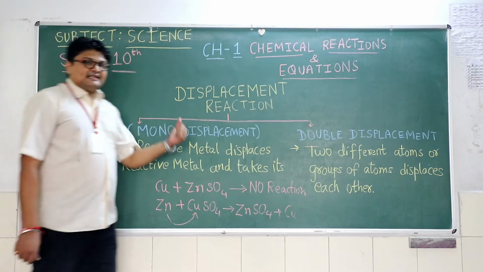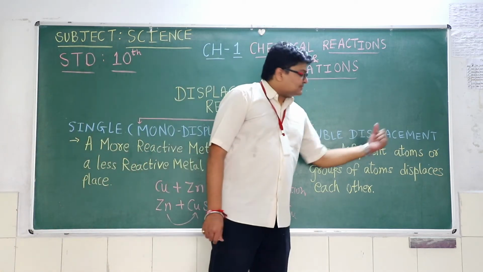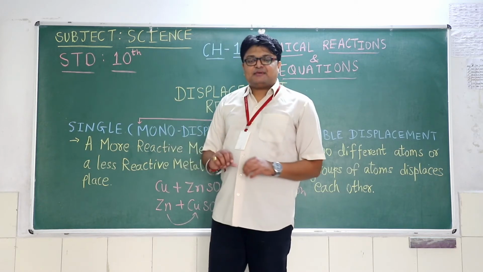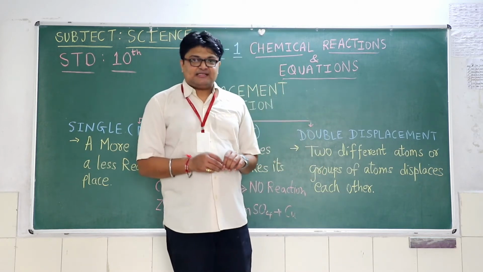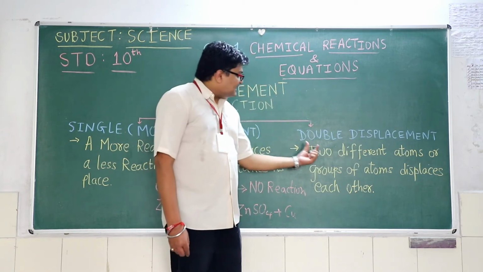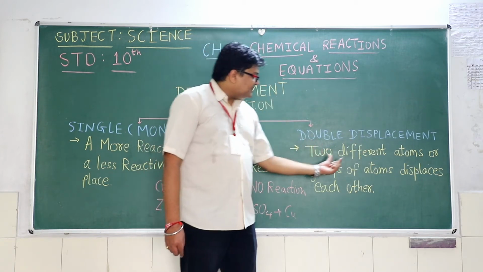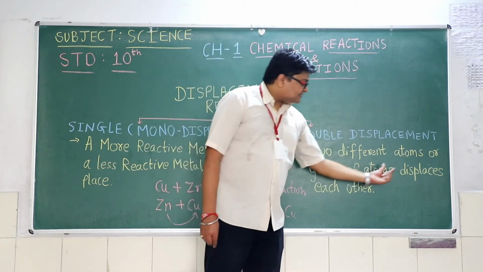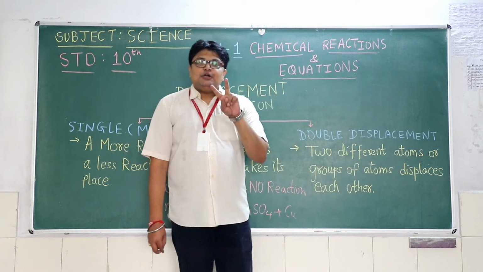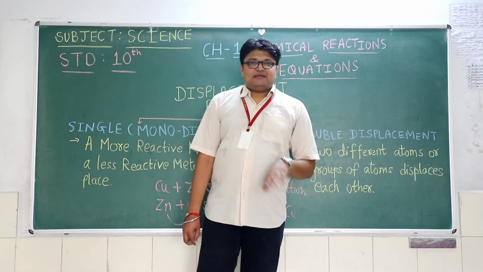Now let us go to the next one, that is double displacement reaction. Students, as the name suggests, mono displacement means one element will be displaced. Here double displacement. So from the name again it suggests that there will be 2 different atoms or groups of atoms displace each other. So in double displacement reaction, 2 elements will get exchanged with each other.